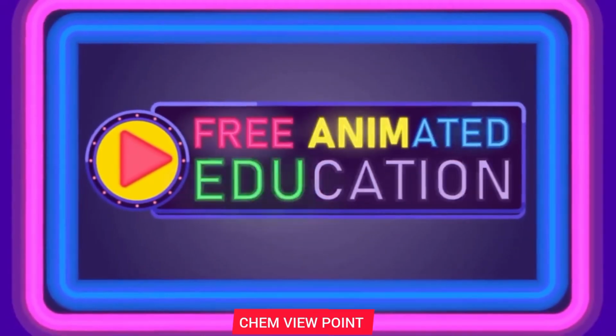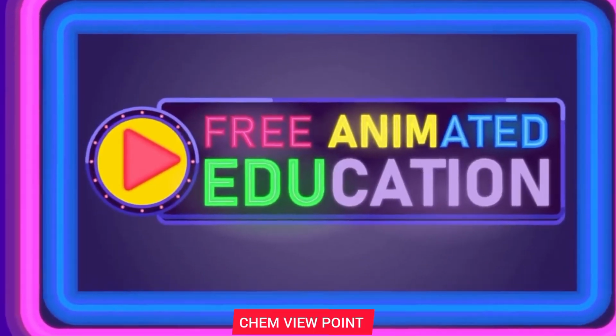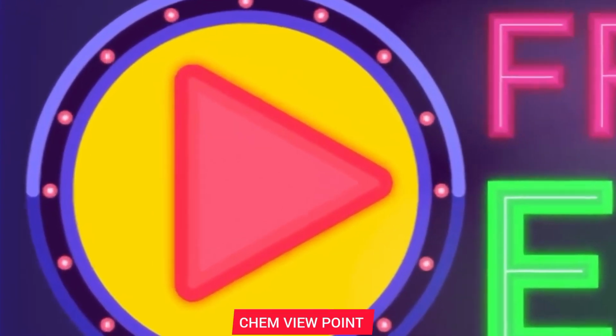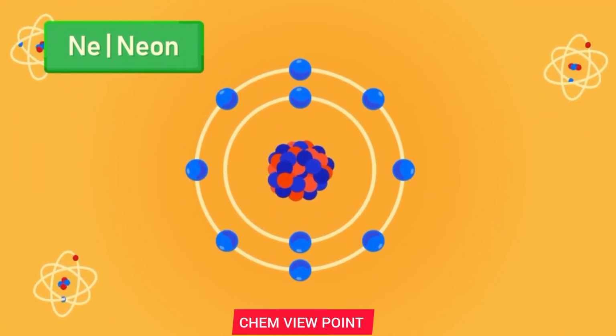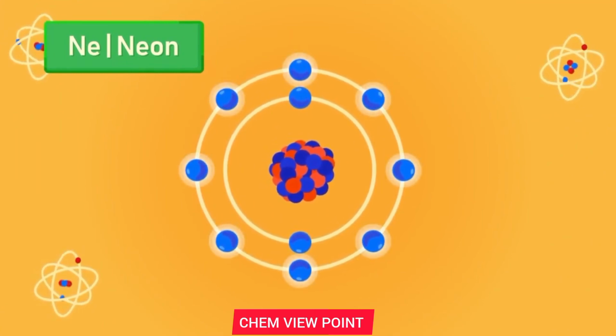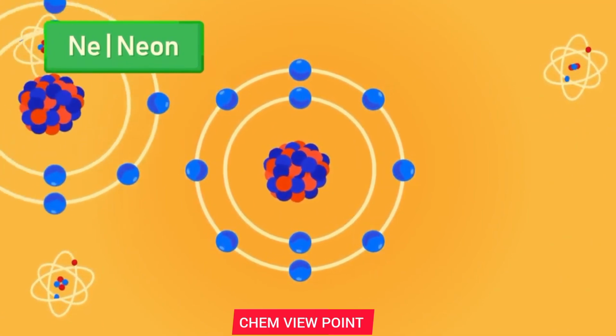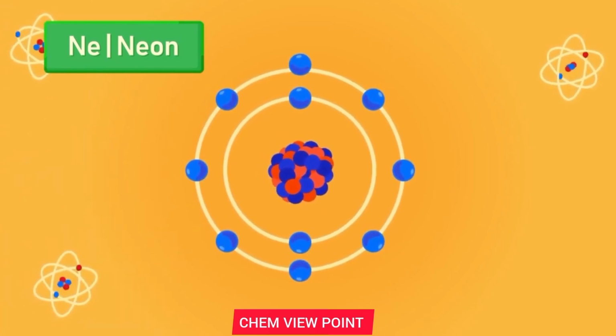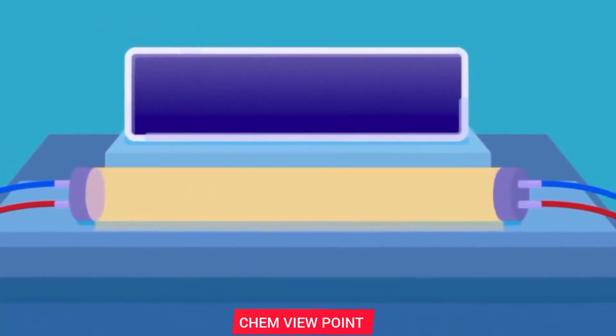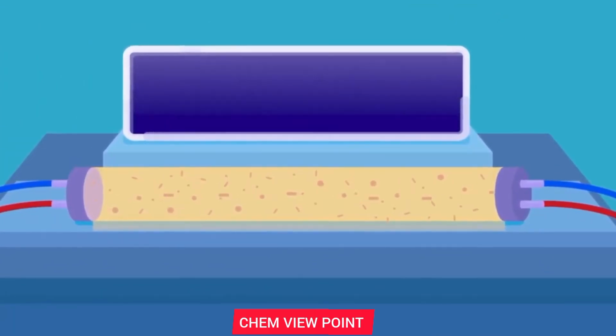How do noble gases produce light? Ions are fascinating particles that can also emit light. As we studied before, neon is a noble gas that has a complete octet electronic configuration. Its atom does not react with each other, and it takes a lot of energy to remove an electron. To force it to emit light, neon gas is filled to a narrow glass tube with electrodes at each end.